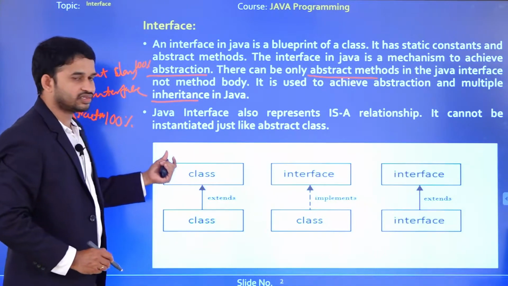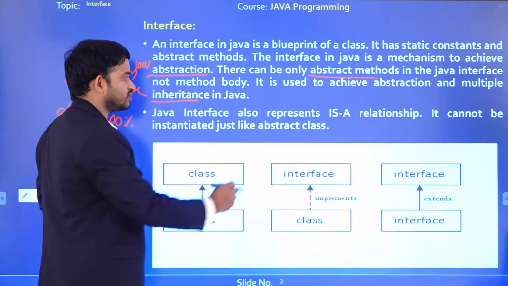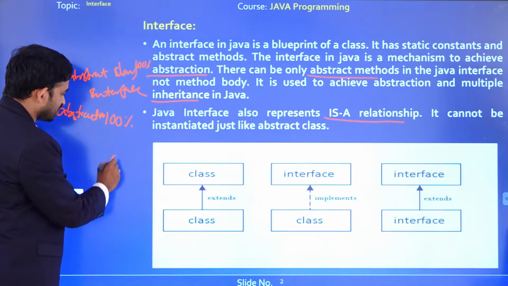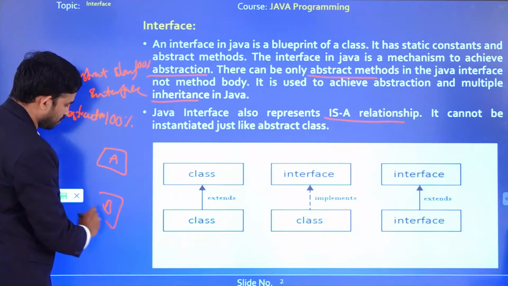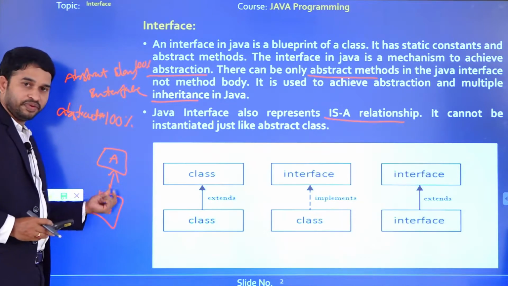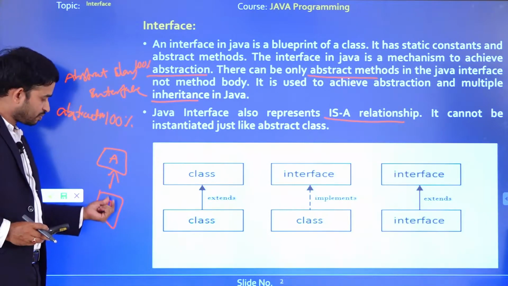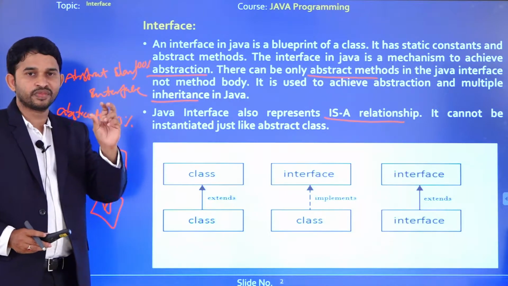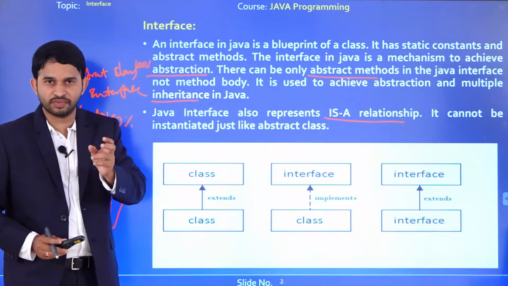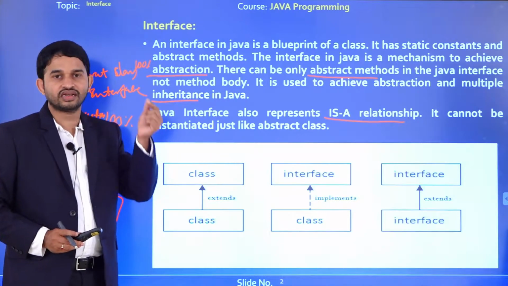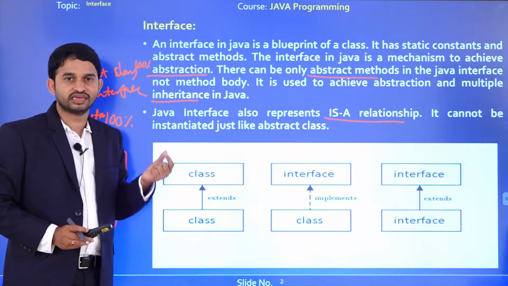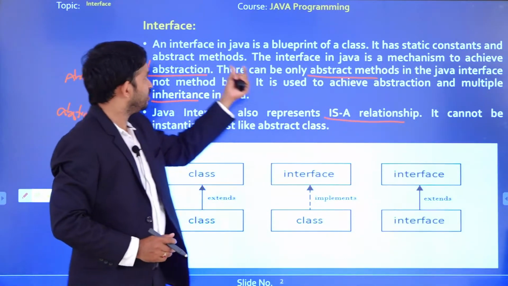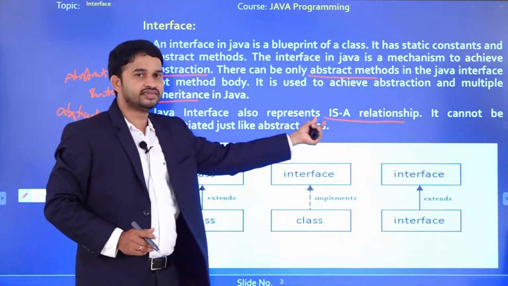The next point is that interface follows the is-a relationship representation. In inheritance, this is a simple representation where B is a subclass of A. In unit 1, we discussed birds: flying birds and non-flying birds. A flying bird is a bird; for example, a penguin is a bird. So for inheritance we follow the is-a relationship, and interface also follows the is-a relationship.